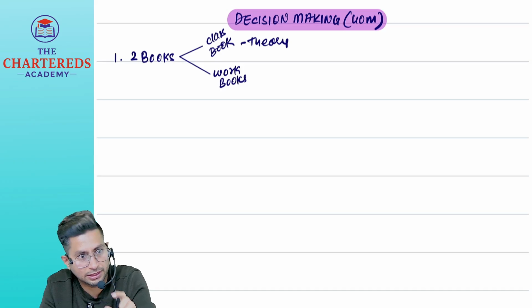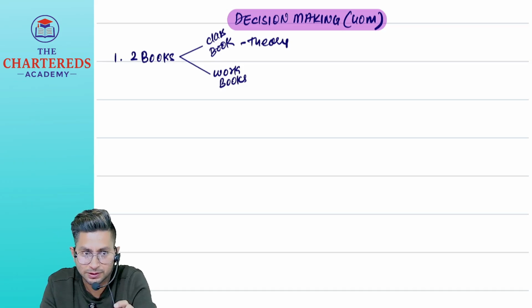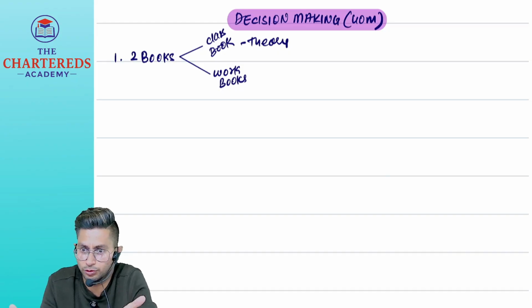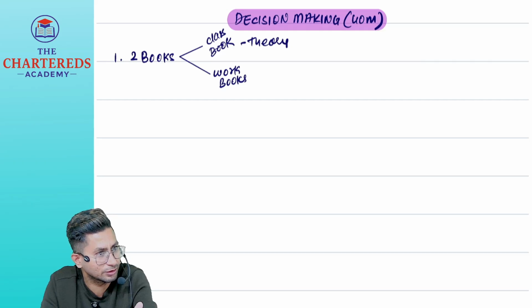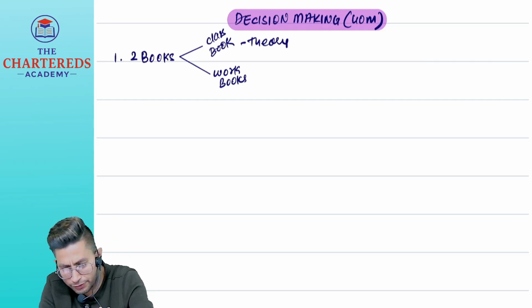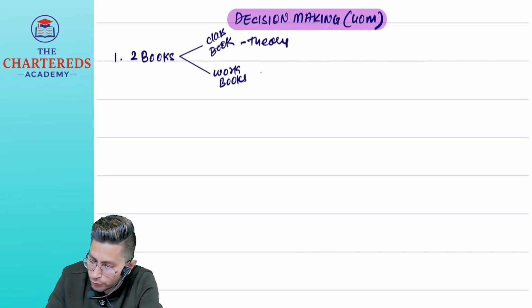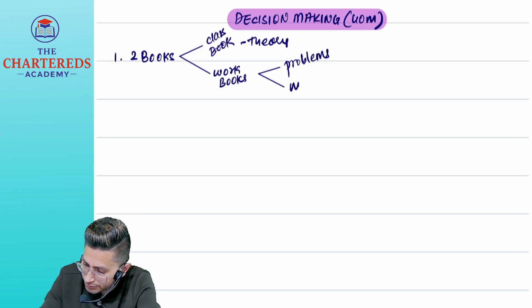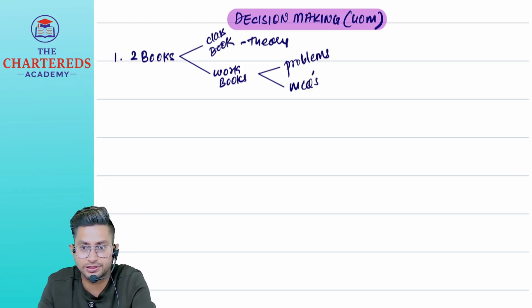And the lucky part for you is in DM, it's completely opposite of OM. Theory is very less because most of the theory I've already studied in OM. So we have in DM very less theory. And workbook we have problems and MCQs. Problems we will discuss, MCQs we will discuss, these two.